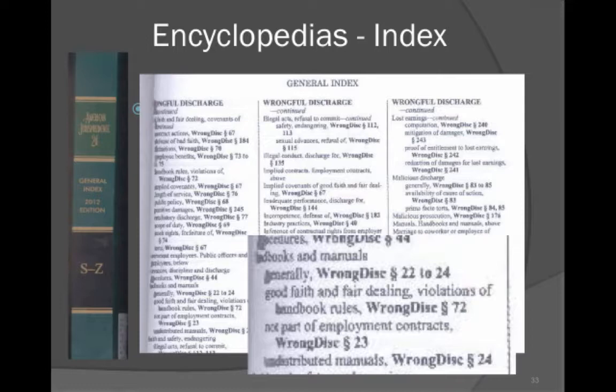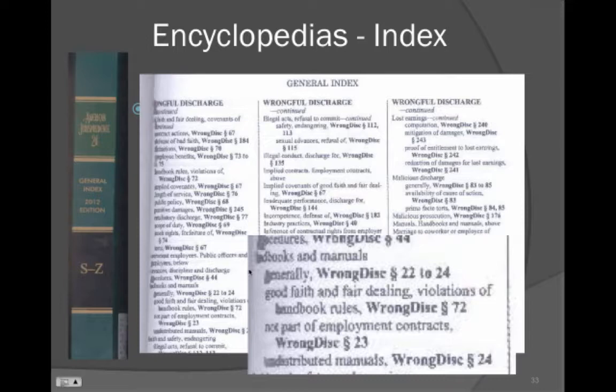So in this particular example, if you look into wrongful discharge and you want to look at handbooks and manuals, it's kind of blurry in here, I apologize, you would look under general sections, wrongful discharge, and then sections 22, 23, 24, 72. Okay, so they're giving you section numbers. We're used to seeing volume numbers of resources. Generally when looking up cases, you're used to seeing a reporter number and then page numbers. Number 44 or number 24 here, they don't mean the volume, it means section numbers within a certain area.